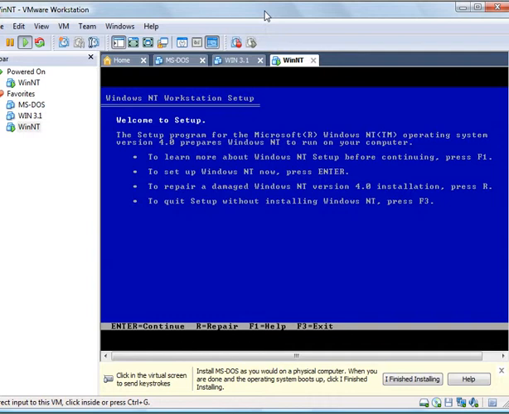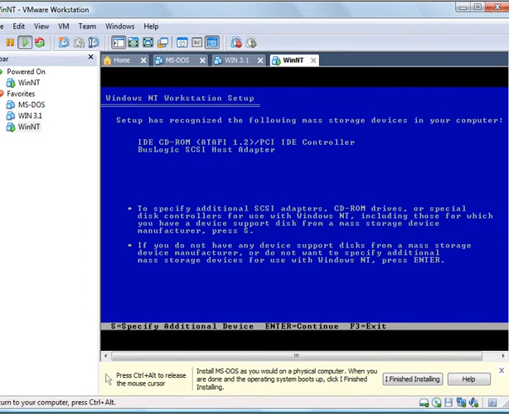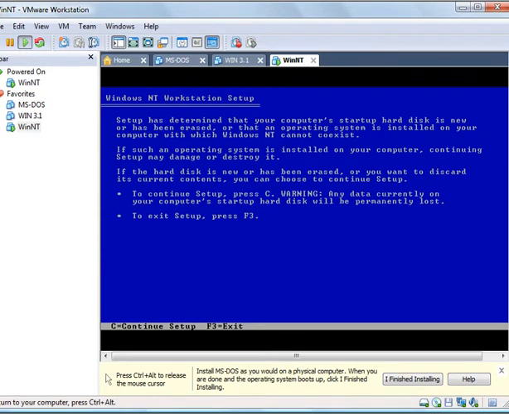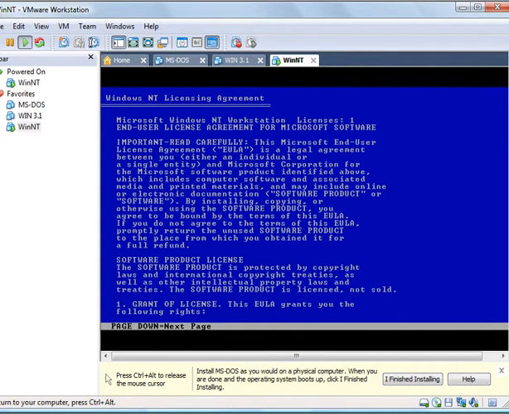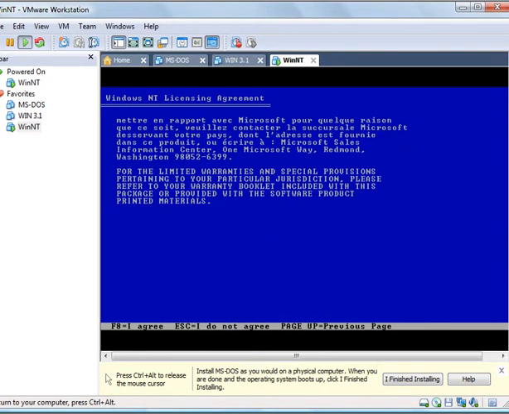So here you're going to have to page all the way down, and then right here, F8 to agree, escape to not agree. But you need to page all the way down to get this menu to come up.